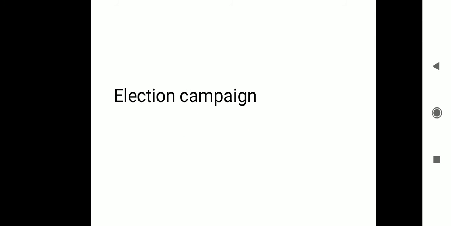The next is election campaign. Here the candidates are then allowed to undertake campaign without violating the code of conduct.